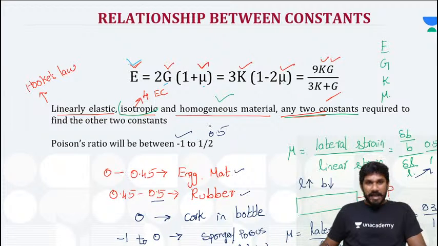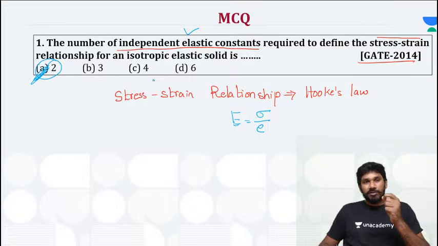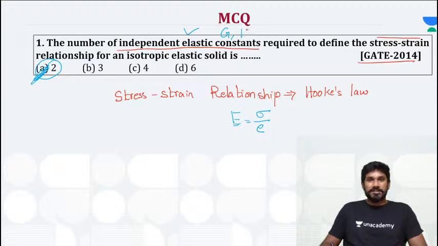So the answer is 2. That is, if you know any two independent elastic constants. What are independent elastic constants? Either rigidity modulus, bulk modulus or Poisson's ratio. Any two from these three, if you know, you can define the stress-strain relationship, Young's modulus. That is the question, right? Okay, and the answer is 2, right?